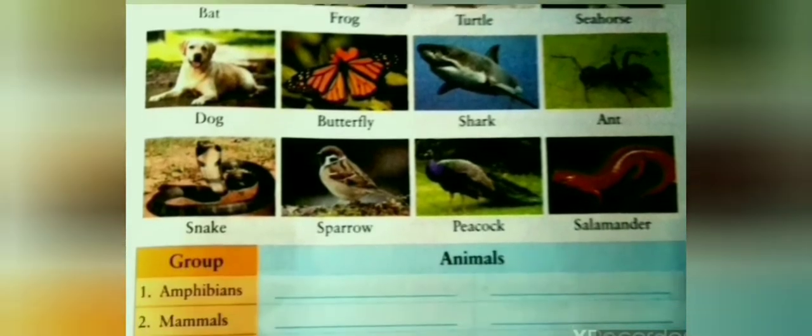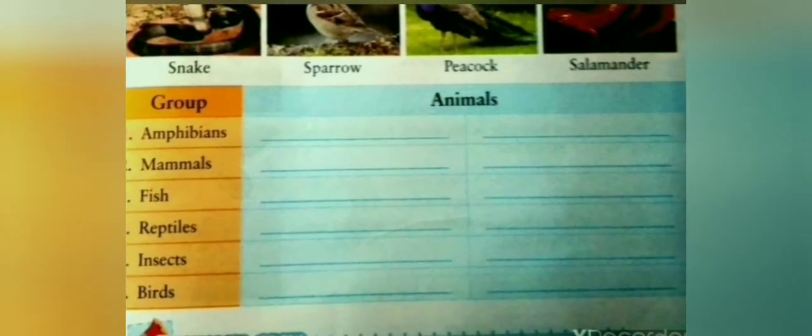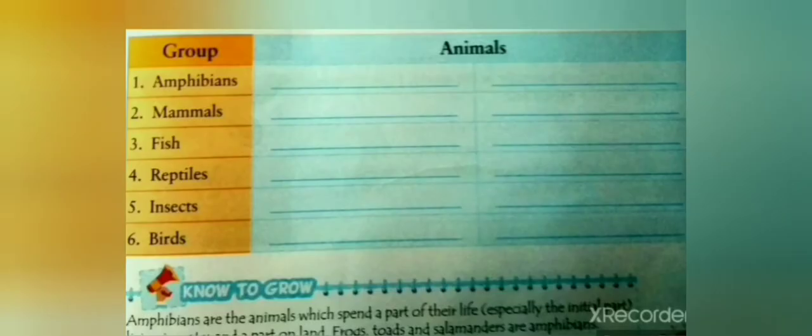Our earth is full of various kinds of animals. These animals are divided into various categories such as amphibians, reptiles, mammals, etc. Now, let us study about them. In the exercise given, we have to write the names of the animals in front of the groups or categories they belong to. The various categories or groups are amphibians, mammals, fish, reptiles, insects and birds. The first group of animal is amphibians.